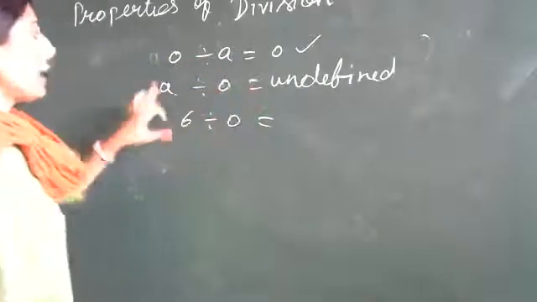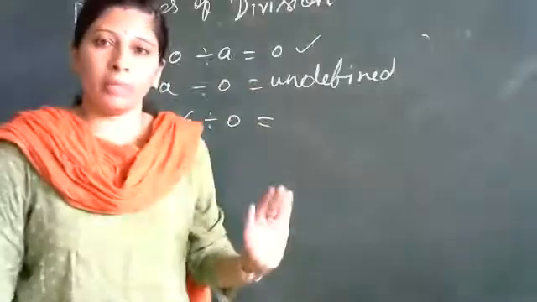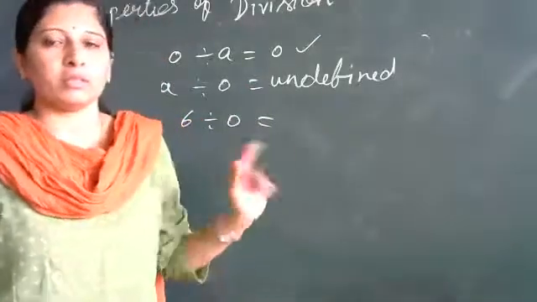So you should remember: when 0 is divided by any number, the answer will be 0. But any number cannot be divided by 0. You should remember this. Okay?